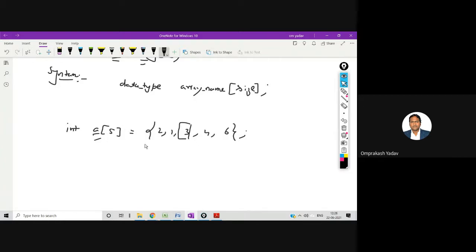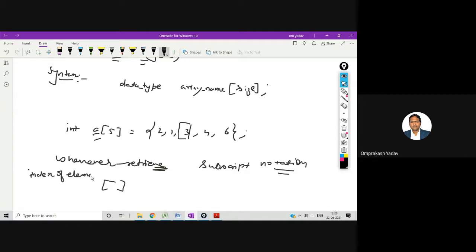Now remember, whenever you want to retrieve a value, you will have to use subscript notation. What does subscript notation mean? In the square bracket, you need to mention the index of that particular element. Always remember, the array index starts from 0 at the first element.